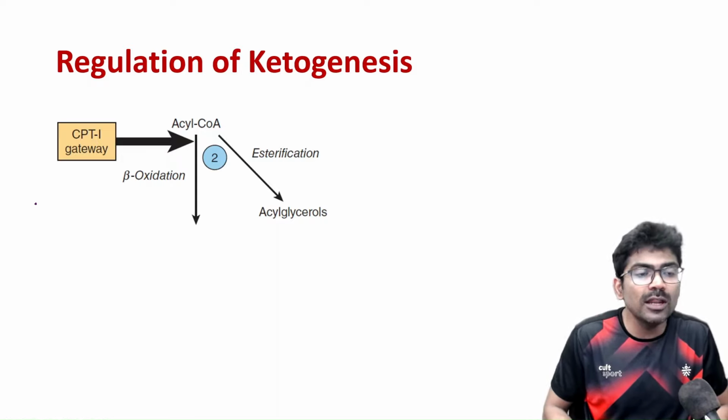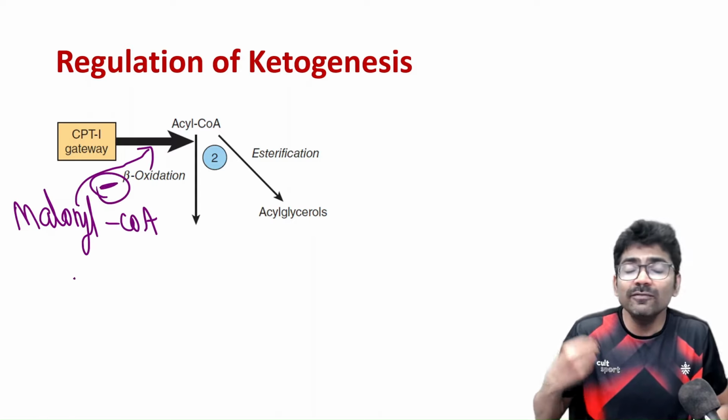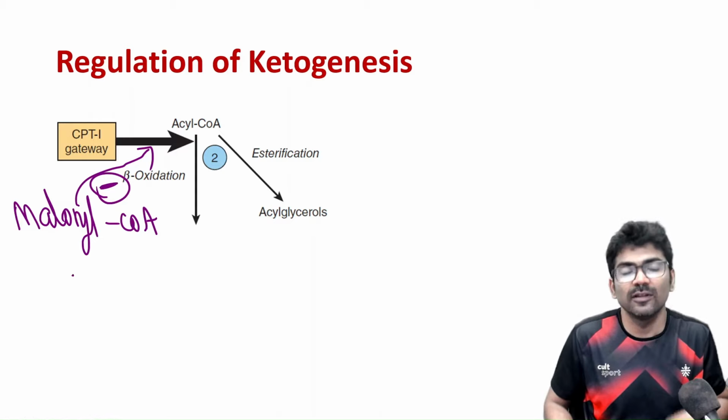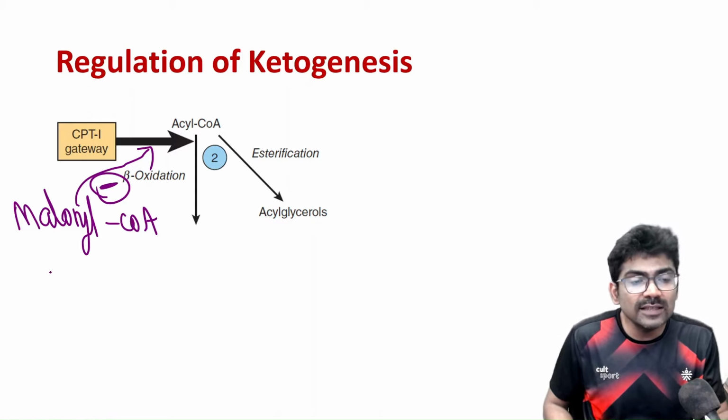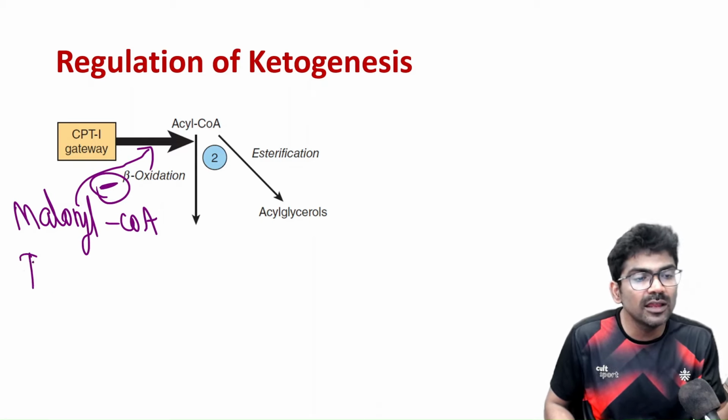So CPT1 is inhibited by malonyl CoA, right? When will malonyl CoA be produced? When fatty acid synthesis is taking place. When will fatty acid synthesis take place? In the fed state.